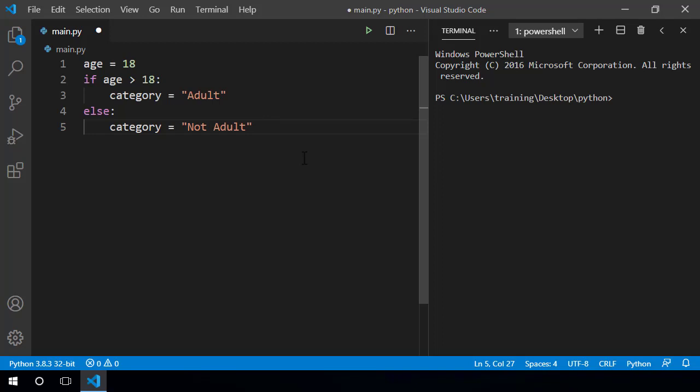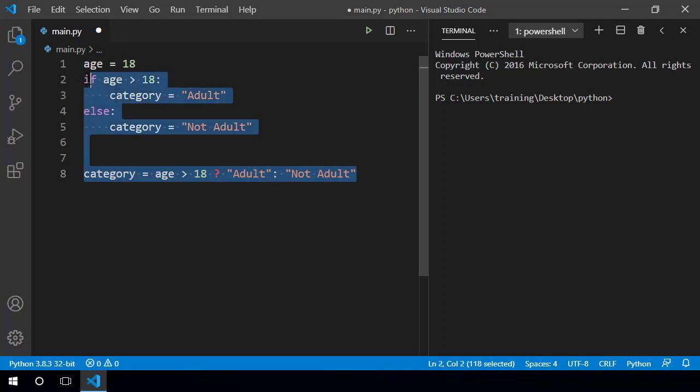In C-based languages, we can write ternary operator like category equal to age greater than 18. This is a question mark, and if yes, then it's going to be adult. If no, then it's going to be not adult. So the condition is specified before the question mark. If the condition is true, then the value before the colon is assigned to the variable. If it's false, then the value after the colon is assigned.